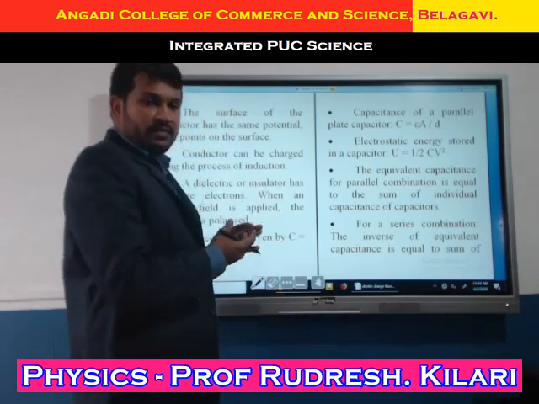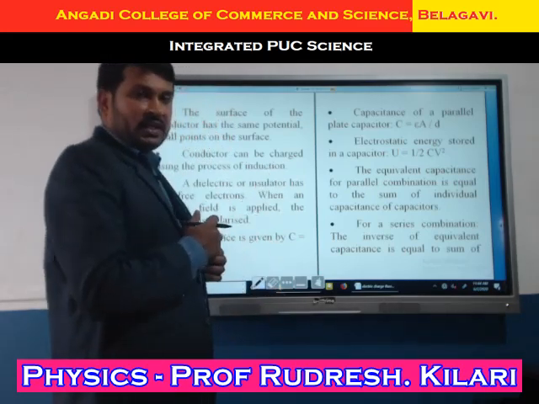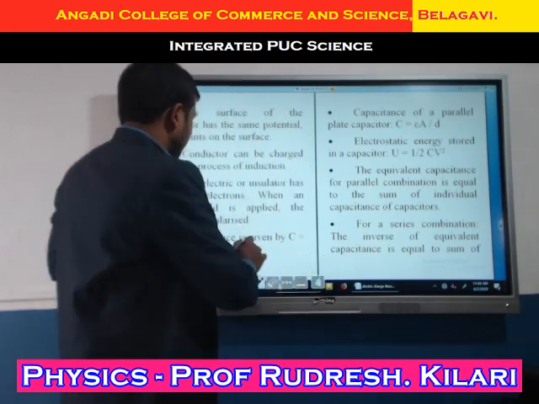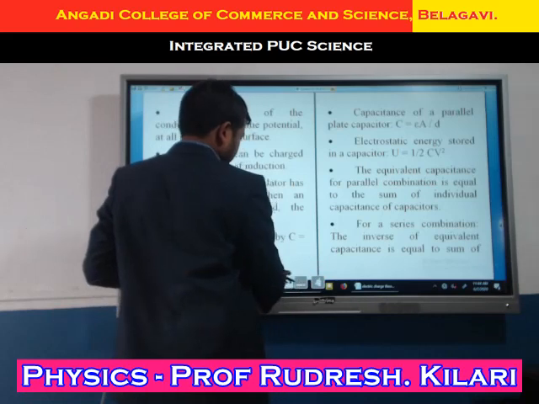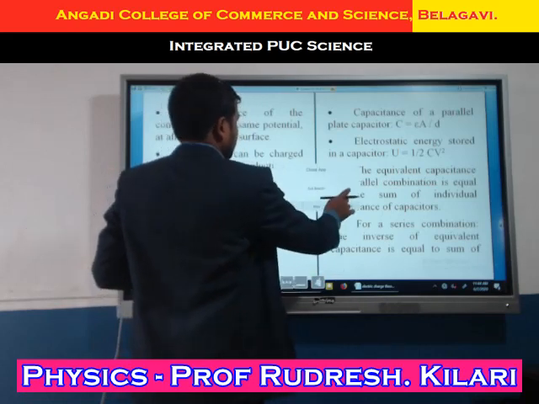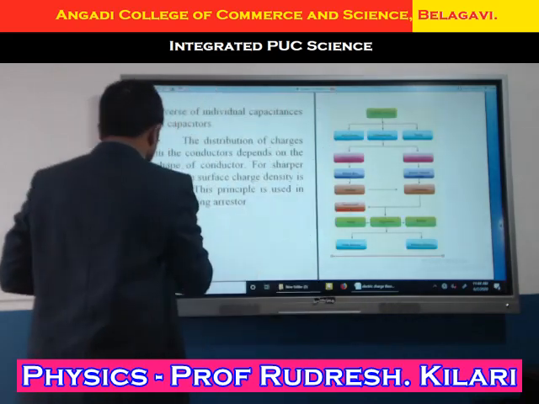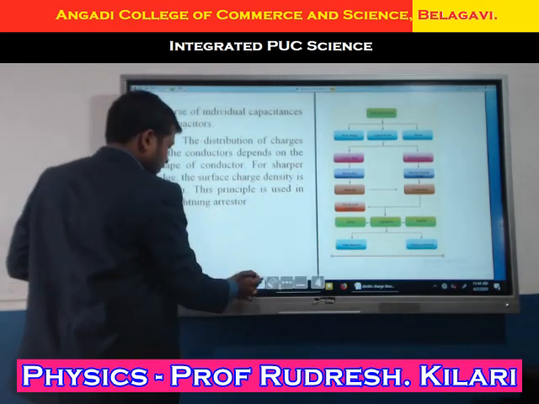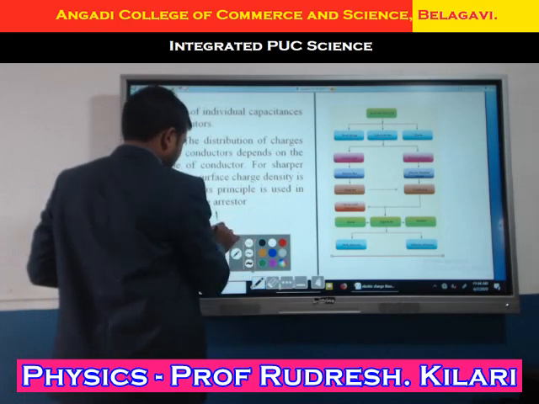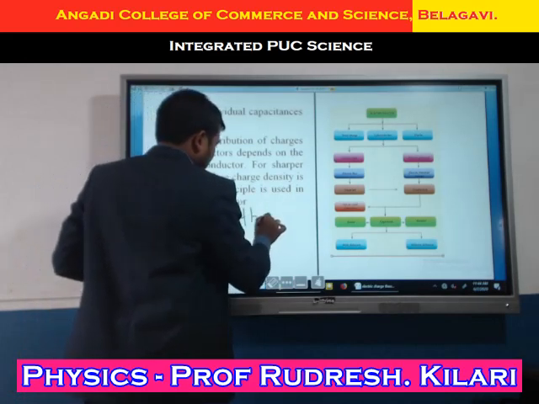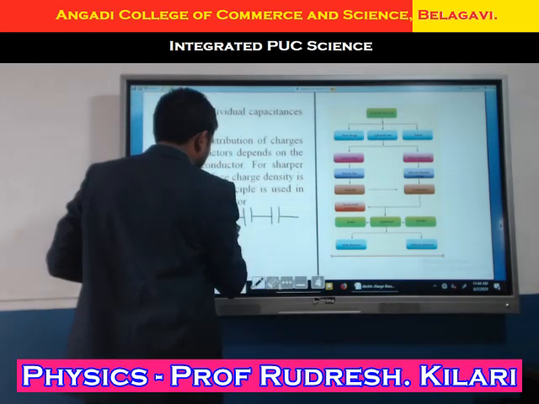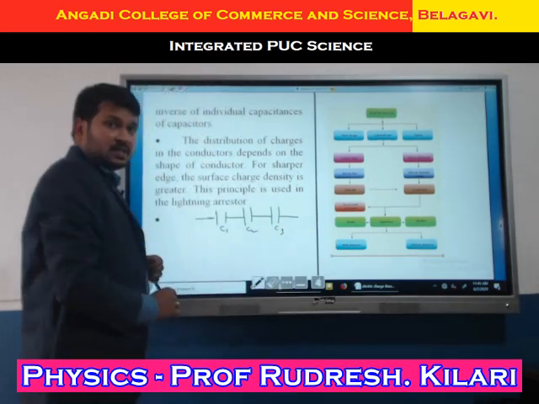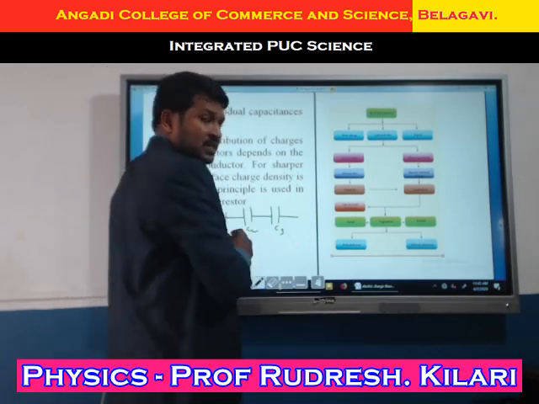Now here another one we are deriving: capacitors connected in series as well as parallel. First, I will take three capacitors C1, C2, C3 connected in series.